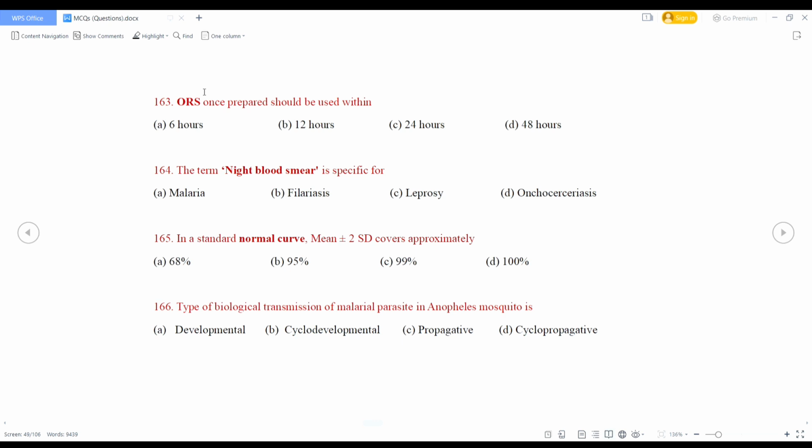Type of biological transmission of malarial parasite in Anopheles mosquito is developmental, cyclodevelopmental, propagative or cyclopropagative. So malarial parasite in Anopheles mosquito, this is an example of cyclopropagative transmission.